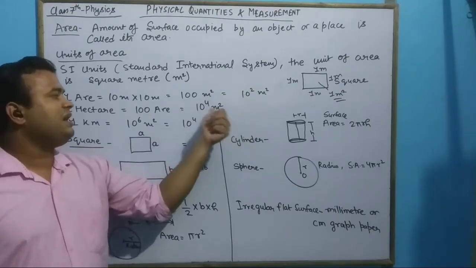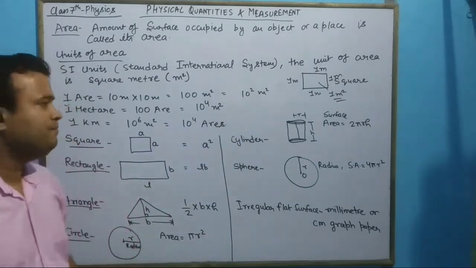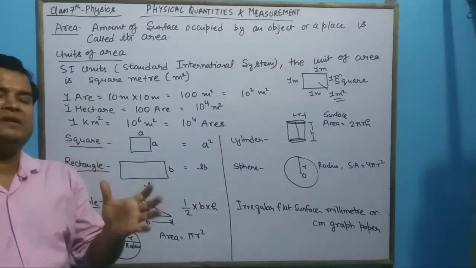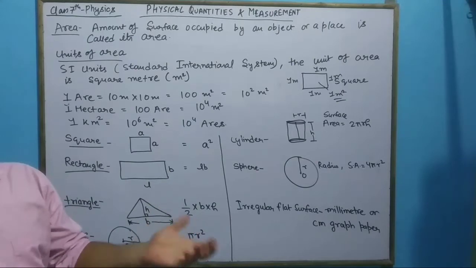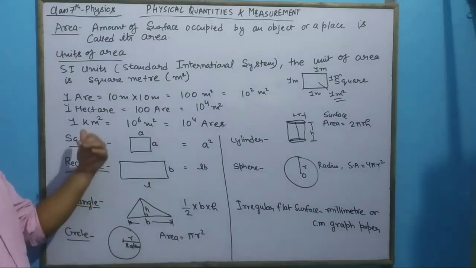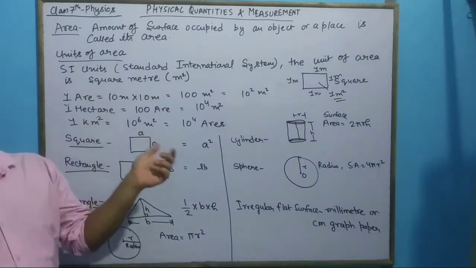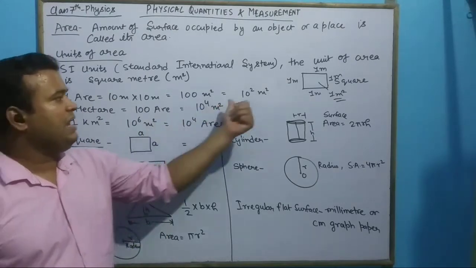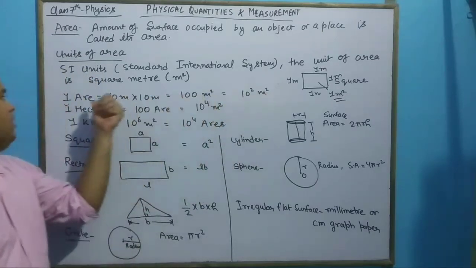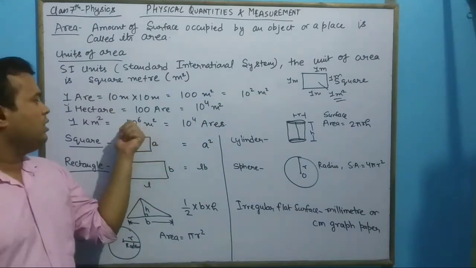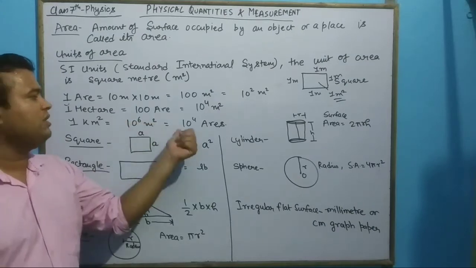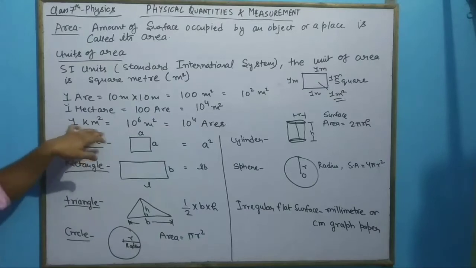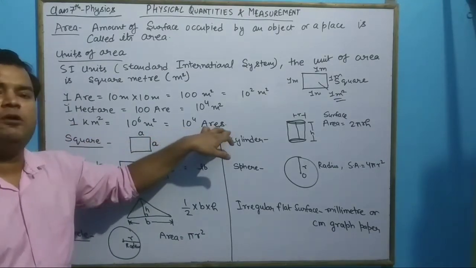So 1 hectare will be equal to 10 to the power 4 meter square. Now 1 kilometer square: as we know that 1 kilometer is equal to 1000 meter, or we can say 10 to the power 3. So 1 kilometer square is 10 to the power 3 into 10 to the power 3, that will be 10 to the power 6 meter square. And as 10 to the power 2 is equal to 1 are, dividing it by 10 to the power 2, we get 10 to the power 4 ares. So 1 kilometer square can be said to be equal to 10 to the power 4 ares.